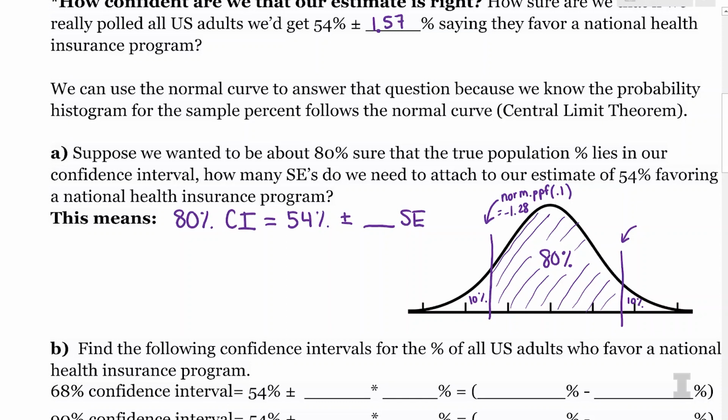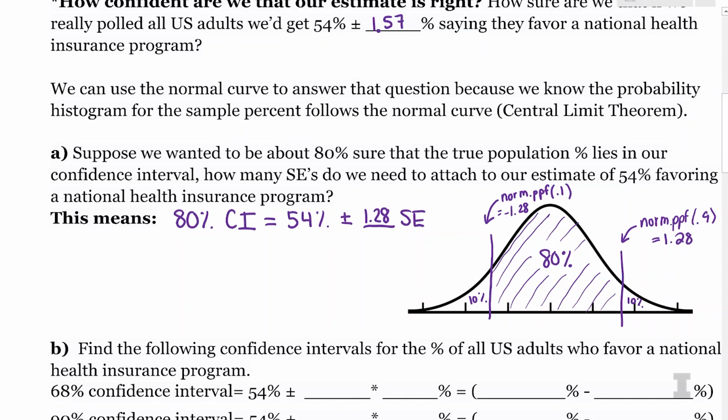And then, just to confirm, let's do the PPF for 0.9. So right at this line, there's 80% plus 10% to the left of my z-score, and this should just be positive 1.28. I did norm.ppf of 0.9, and it is exactly the same number all the way out to the 15th decimal point. Wow. So that's the z-score that I'm going to plug in right here, 1.28. And the minus is taken care of because it is plus or minus.